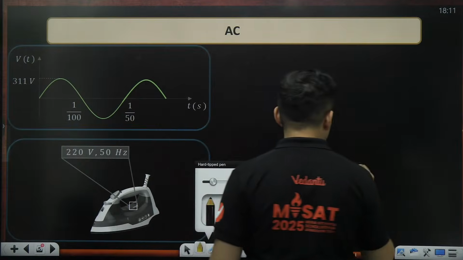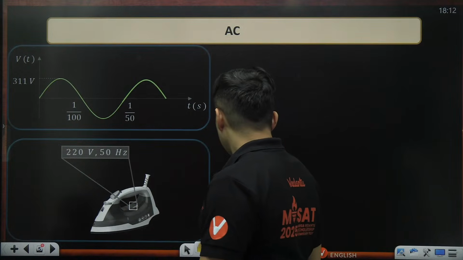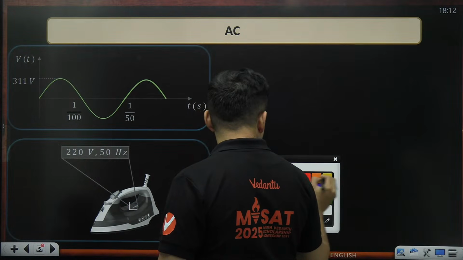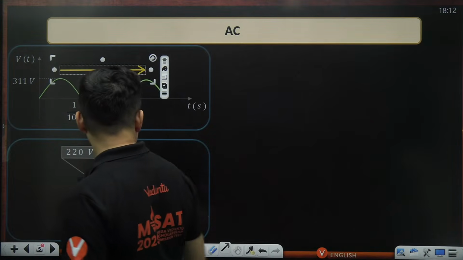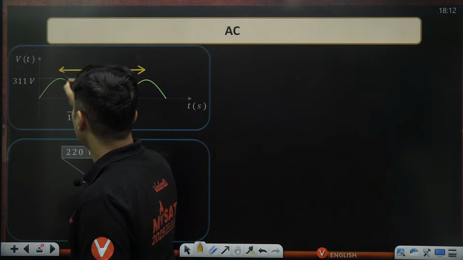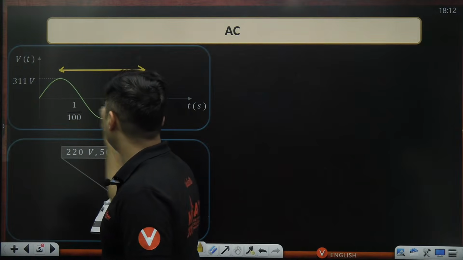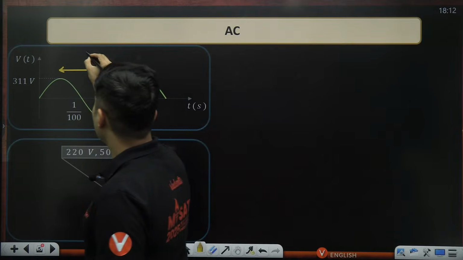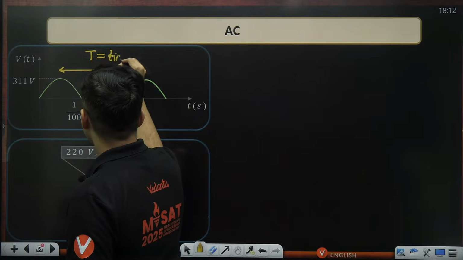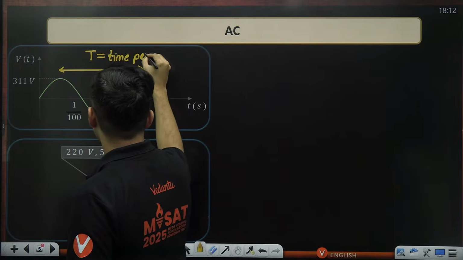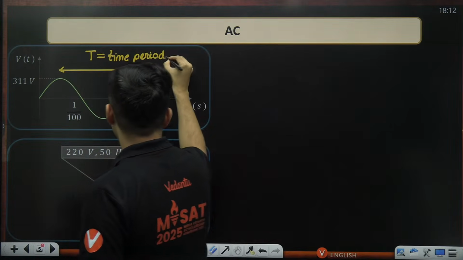This 50 hertz means the frequency. So if I take one time period, so from one peak to another peak, or one valley to another valley, or from one zero to the next identical zero, that becomes T, which is nothing but the time period of that particular alternating current.